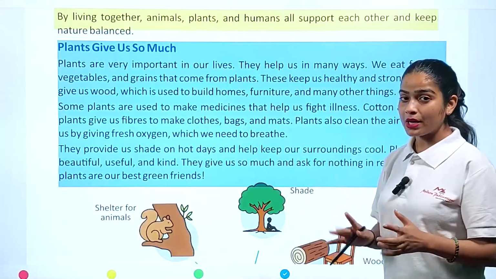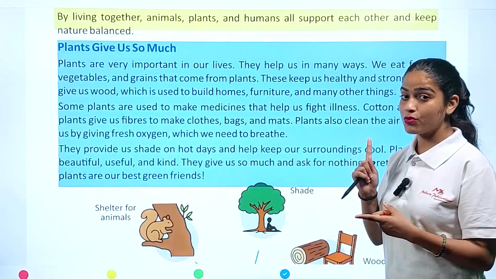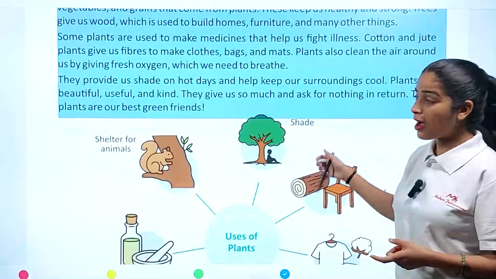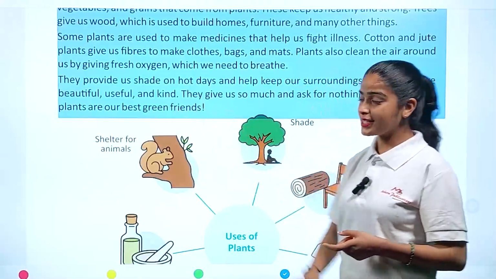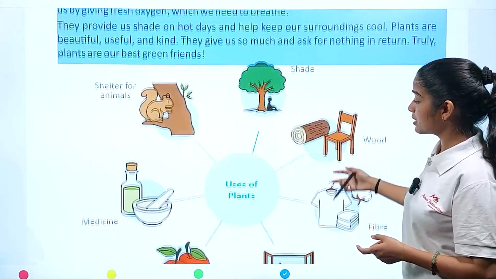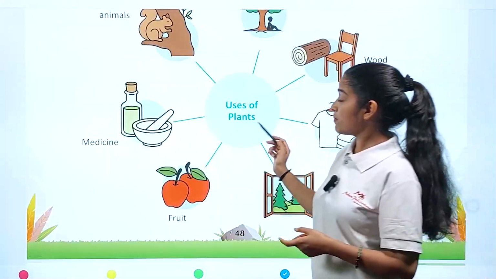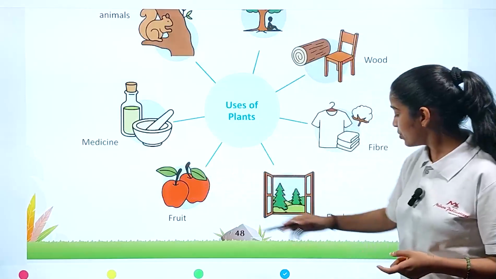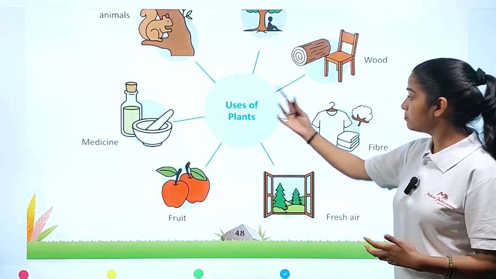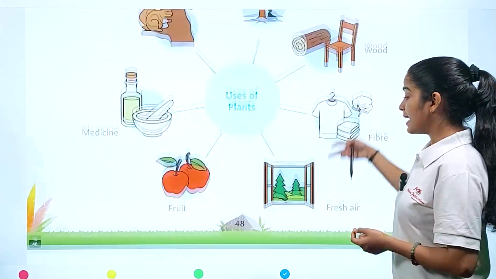So always keep in mind you have to respect plants, you have to always take care of them, because they are our best green friends. Now, shelter for animals, shade for human beings, these are uses of plants. We have medicine, we have fruit, we have fresh air, we have fiber, we have wood, all because of what? Plants, right? Next,